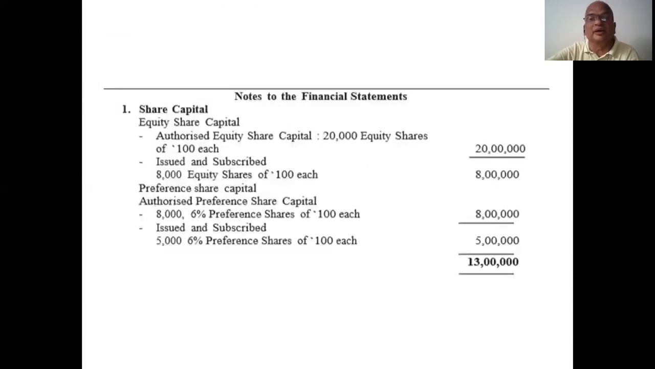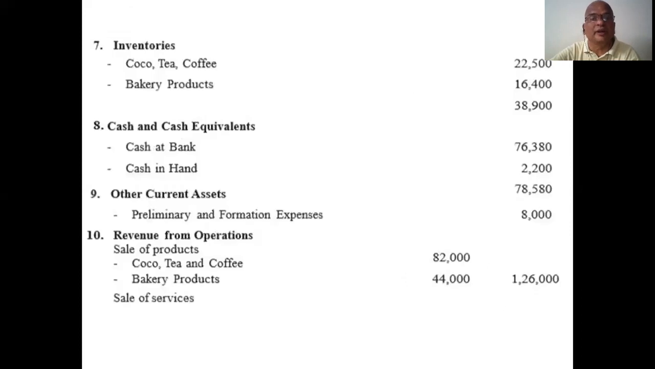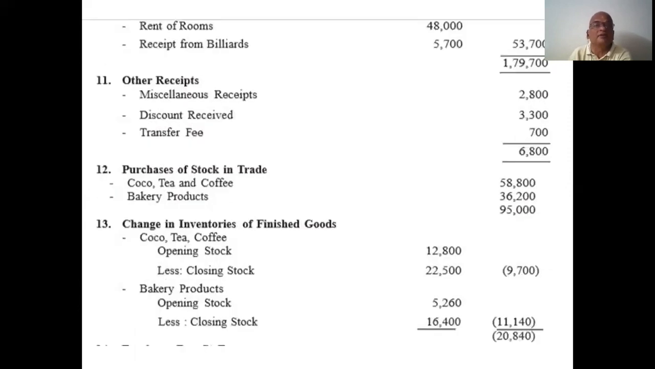So before that, I will show what are the first P&L account items, 10 to 18. So see, revenue from operations. What are the items of revenue? Sales, isn't it? In our trading account or P&L account, what did you mention? Sales, closing stock. Am I correct? Here, revenue from operations: sale of products, cocoa, bakery, sale of services. So those two items are sales. That's why this comes under revenue from operations.